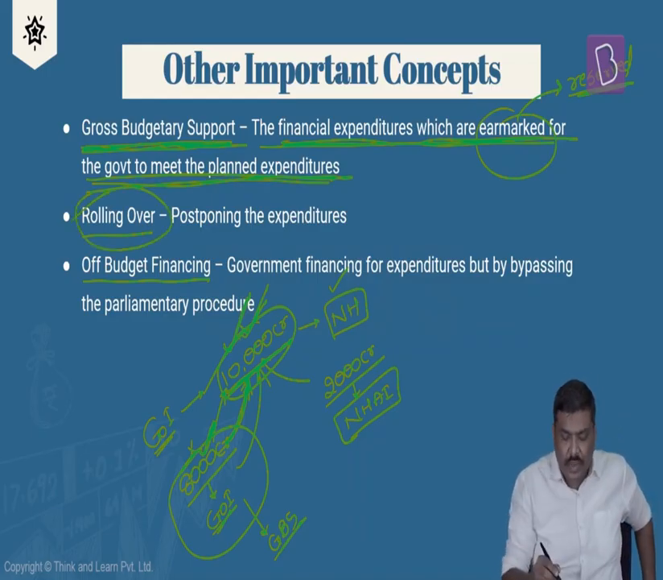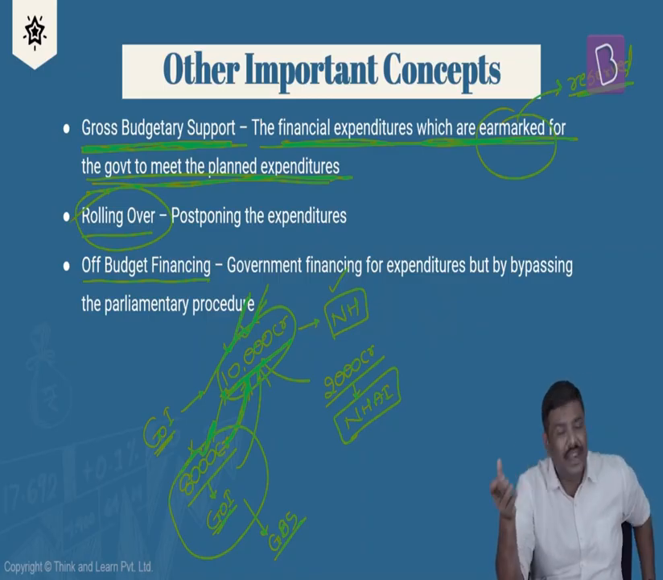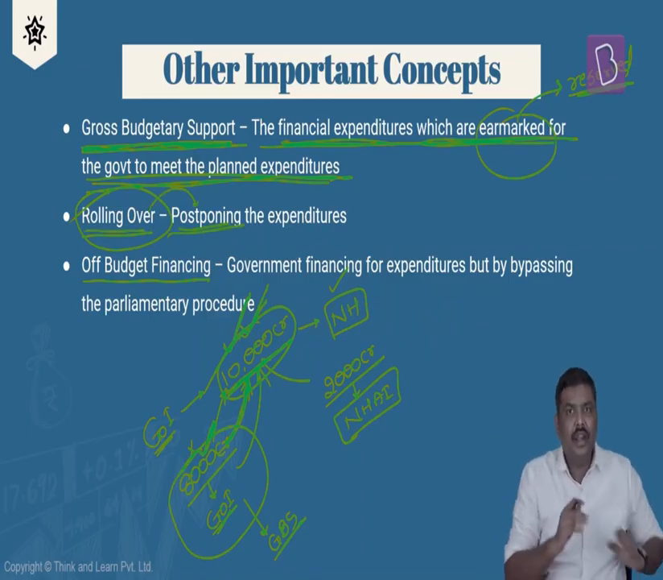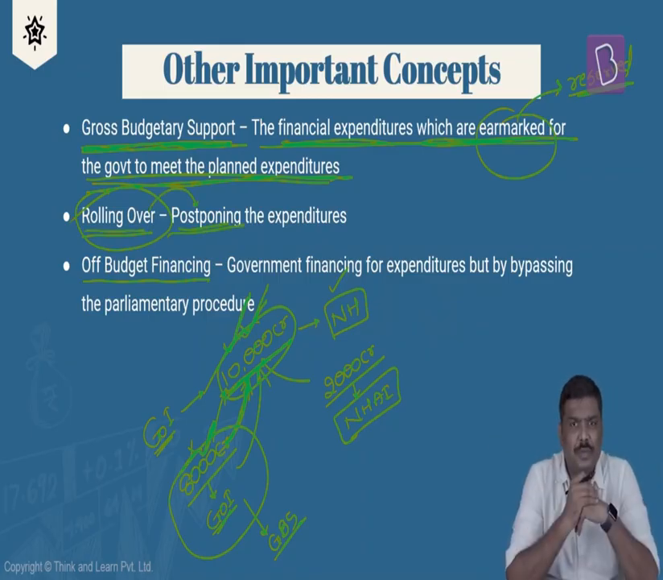What do you mean by rolling over? Rolling over essentially means that the government, rather than spending money this year, will simply roll over these expenditures to next year. I will simply repeat it: rolling over means postponing the expenditure. Now some of you may ask, okay, the government of India postpones the expenditure? Let me give a very simple example.